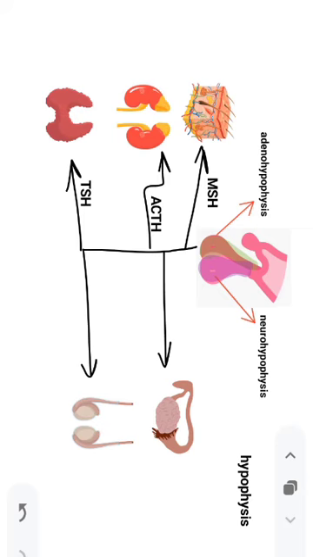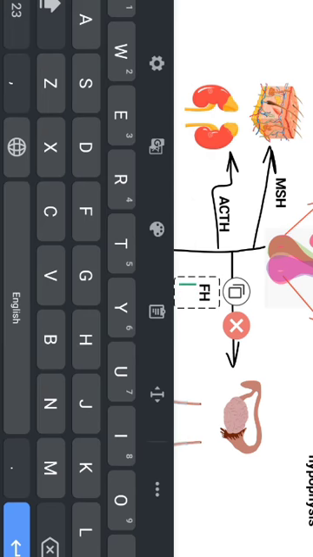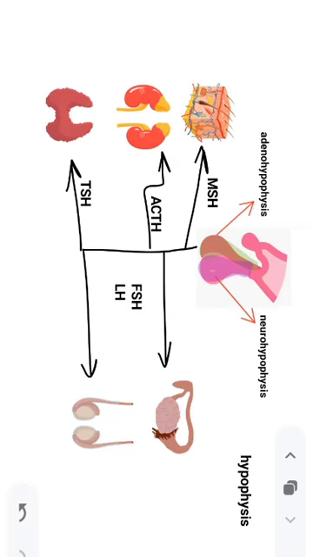And the hormones which act on the gonads, that is the ovaries in the females, these are two in number, and the testes, or we say testicles. These are two hormones secreted from the anterior pituitary itself: follicle stimulating hormone and luteinizing hormone. FSH and LH both act on the ovaries in the females, and both act on the testes in the males. That's how we discuss the pituitary secretions.